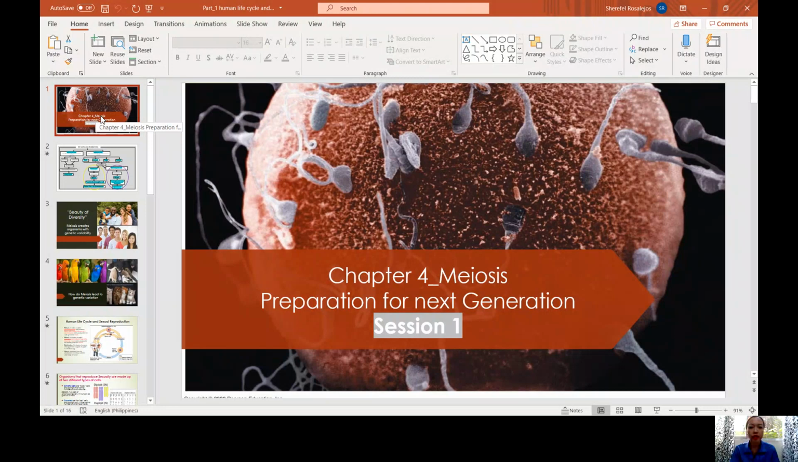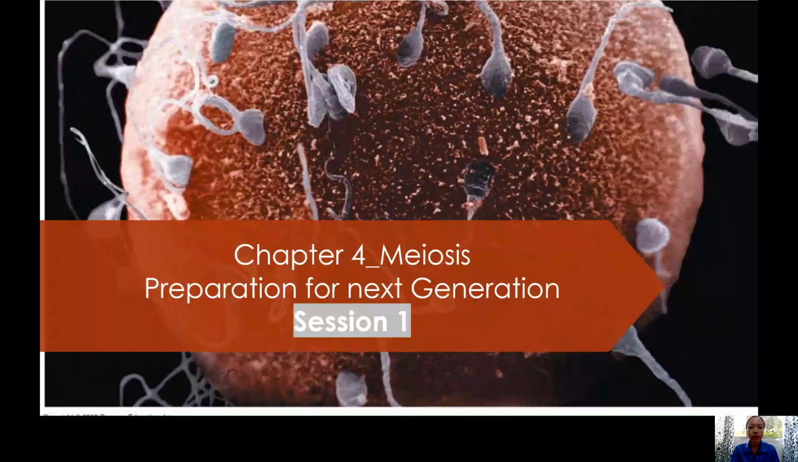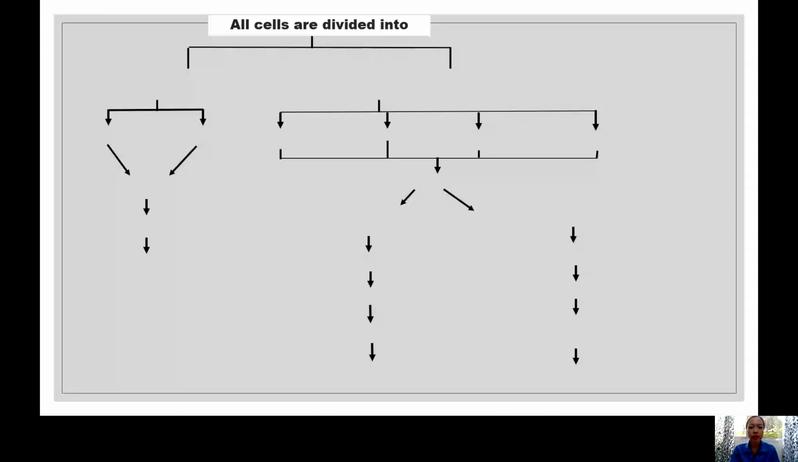Okay, so when we say meiosis class, it is for procreation. It is about preparation for the next generation. Okay, so thank you, meiosis. We are all here on this earth, no? Because of meiosis. So before that, allow me to present to you this concept map.